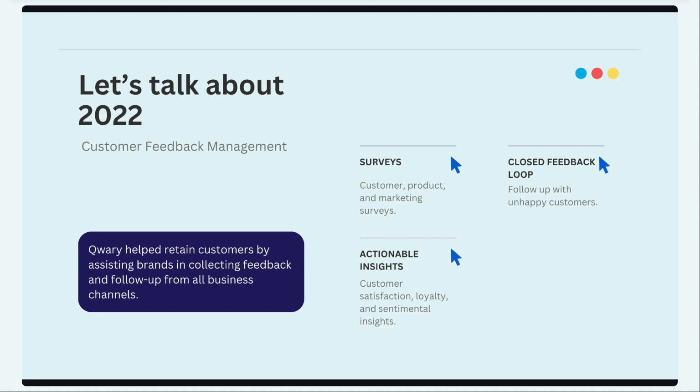We helped you speak to your customer on all the business channels, whether it was email, SMS, website, social media, mobile app, and so on. You also used Qwary to close the feedback loop with your customer. We had our own ticketing system that you used to follow up with unhappy customers. You could also leverage our integration with Zendesk and Freshdesk to create a ticket for your customer service team. So when somebody was not happy, you made an extra effort to retain those customers through our integrations. That is what we had in 2022.